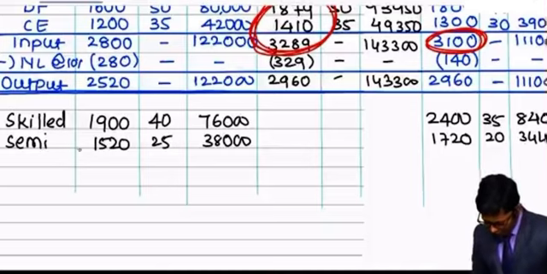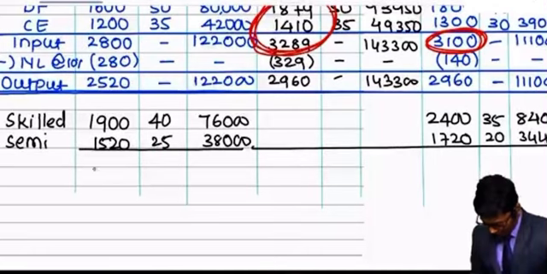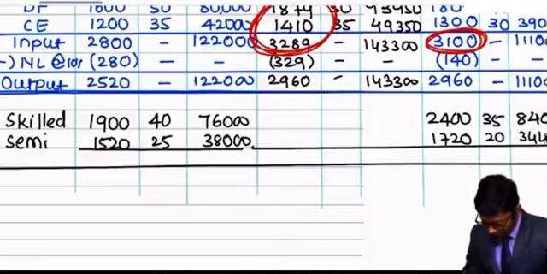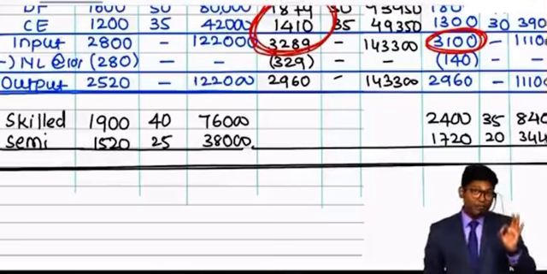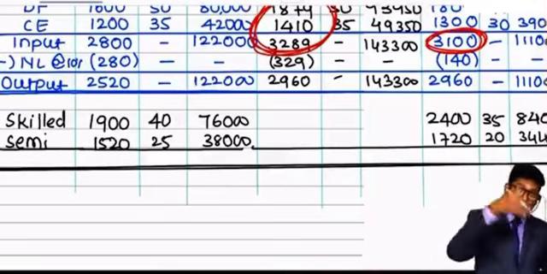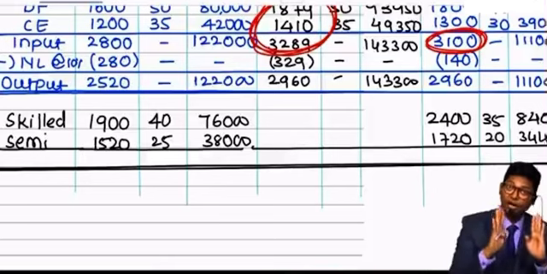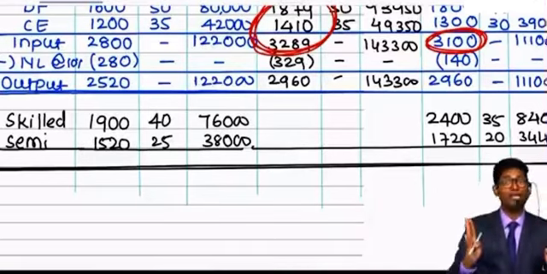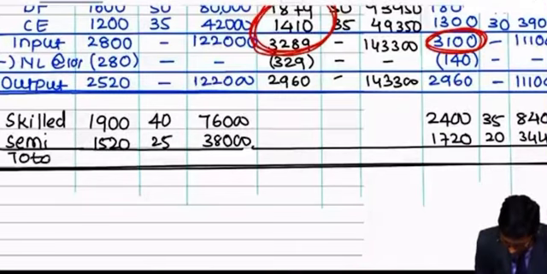Now here total is required. Guys, please don't dare to write input in the labor table. In the labor table, you are not inputting your worker in a machine. You are inputting material in a machine. So input output comes only in the table of material, not in the table of labor. Here simply you need to record total.